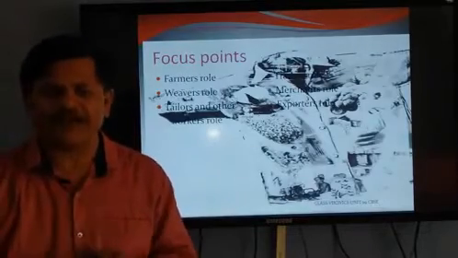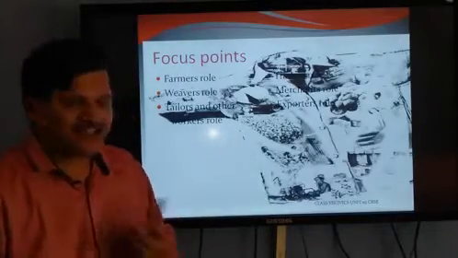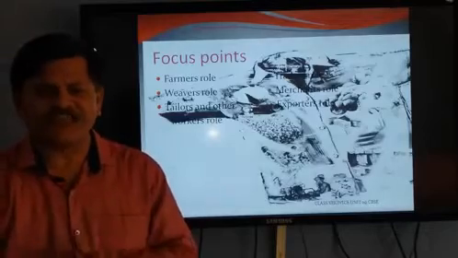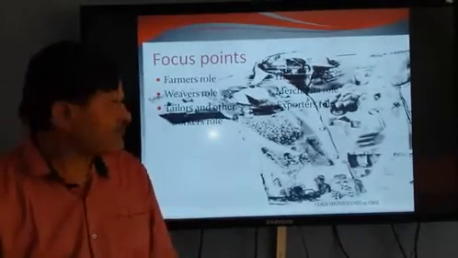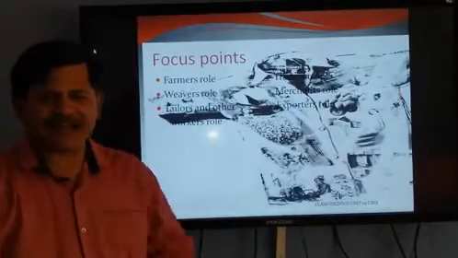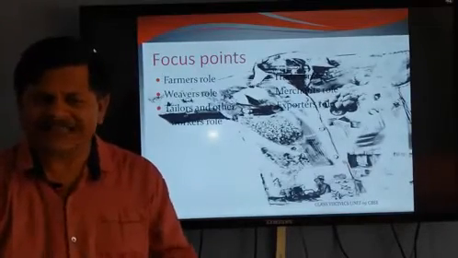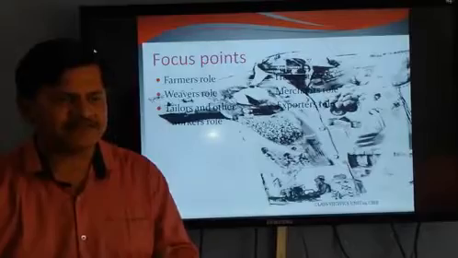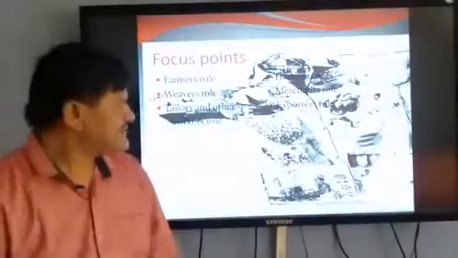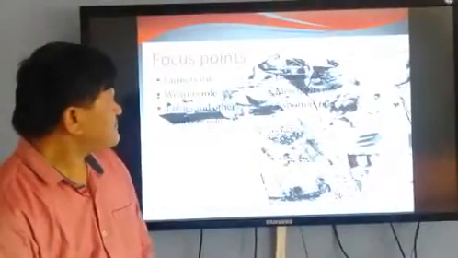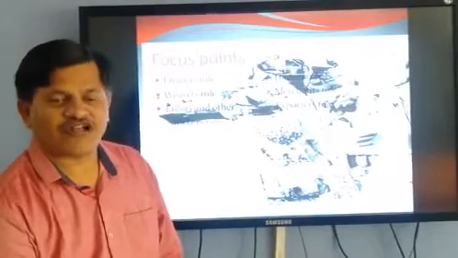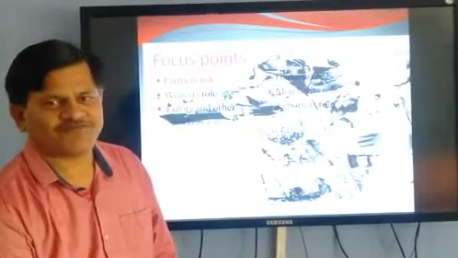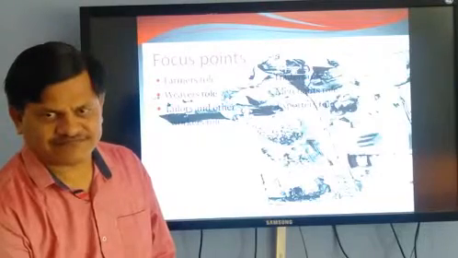Merchant: what is the merchant's role in making that shirt? That is also important. Tailor and other workers, and exporters. These are the main partners or sharers of profit in a shirt.